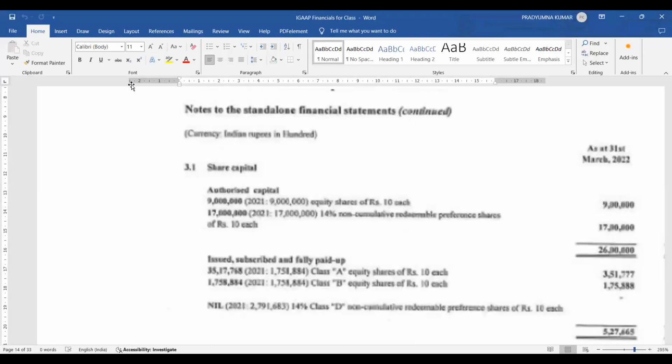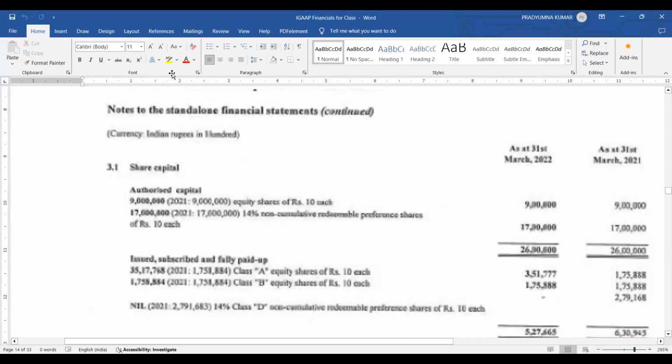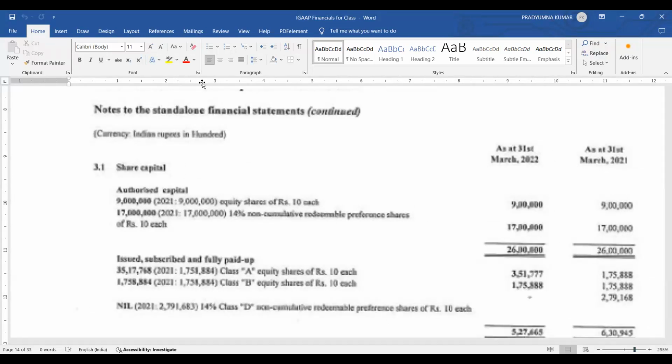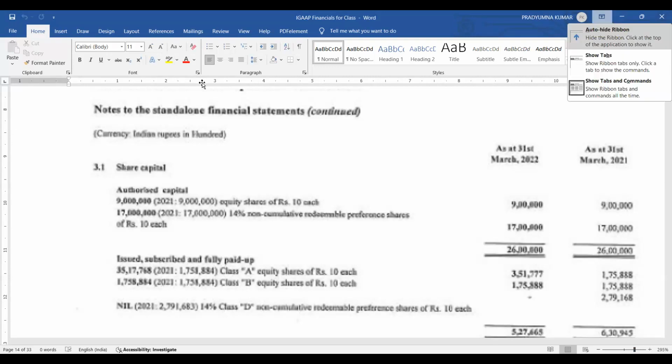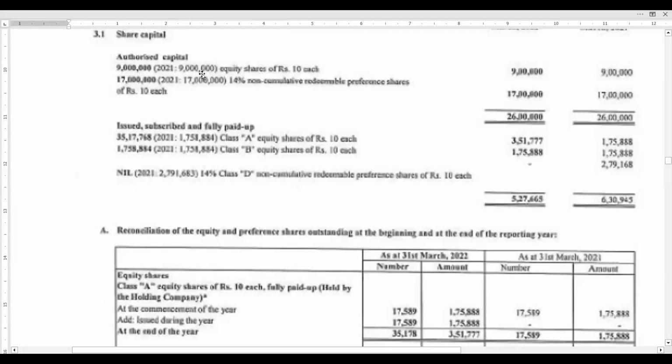I mean, see, authorized capital 90 lakh equity shares in 2021. Why are we giving it like this? Because the schedule says very clearly that wherever you are giving the details, you should give the previous year. Okay. So 90 lakh 2021. This is the March 2022 balance sheet. I could not find March 2023, so this is very close to our format. So I picked up this, equity shares of 10 rupees each.